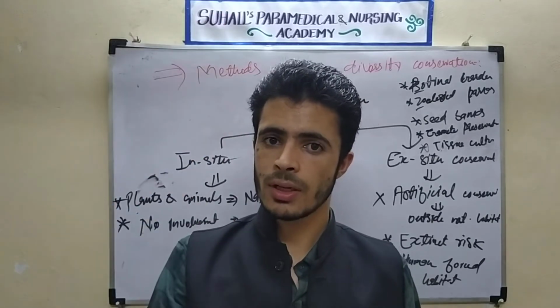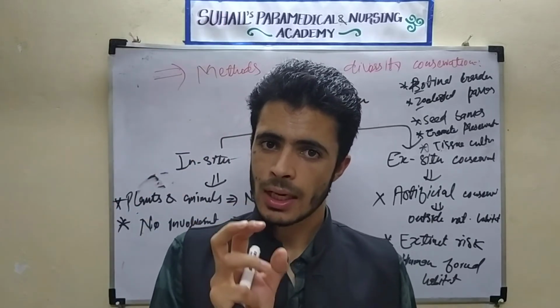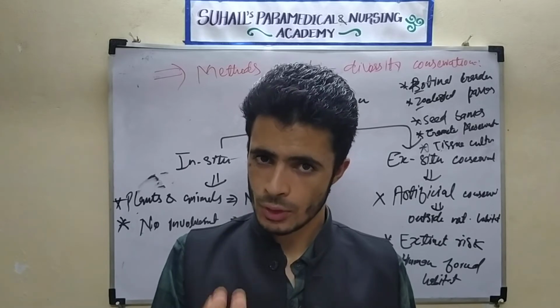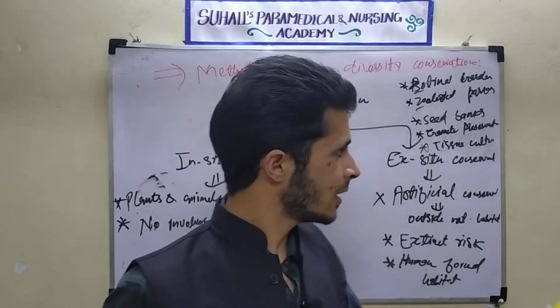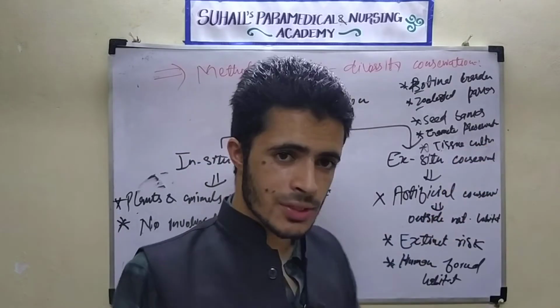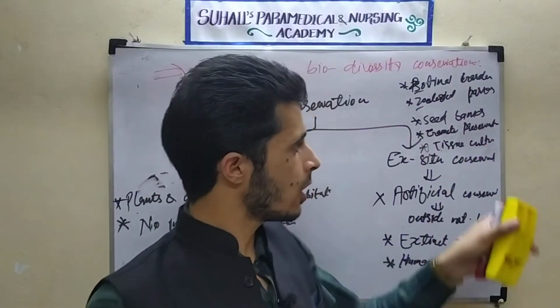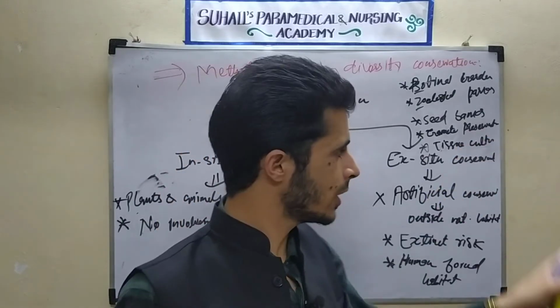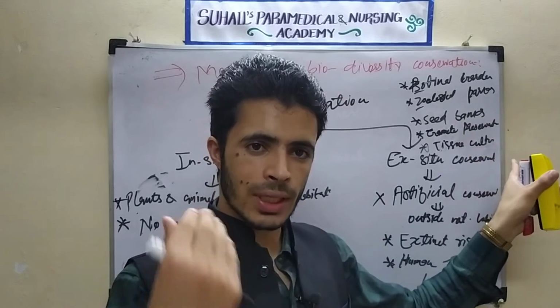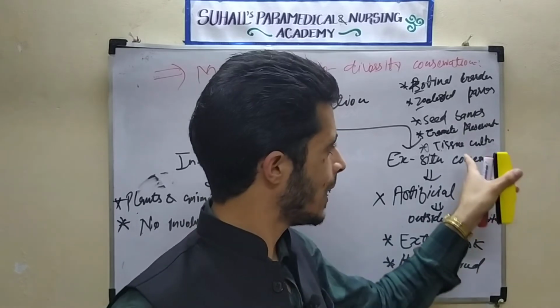In external conditions where we provide nutrients, hormones and other things, this part of the plant will grow and form another plant. That is called tissue culture. So by tissue culture also we can make another plant and do ex-situ conservation.